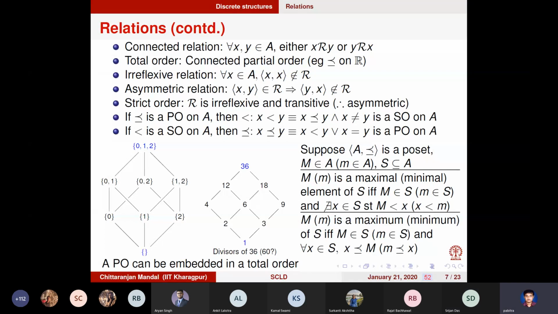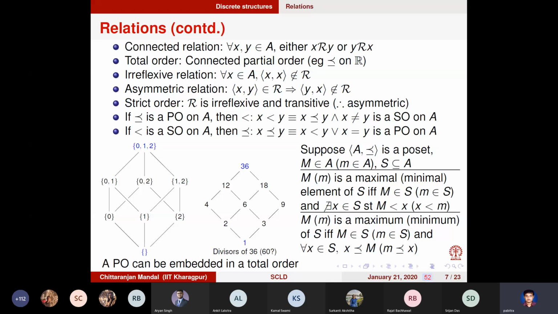So here the lowest upper bound exists. So for 4, the lowest upper bound exists. For 6, the lowest upper bound does not exist. So if you pick up a single element, you can either have a lowest upper bound or need not have it. Similarly, you can have a greatest lower bound. For example, 6 does not have a greatest lower bound, whereas 4 has a greatest lower bound. The greatest lower bound of 4 is 2.